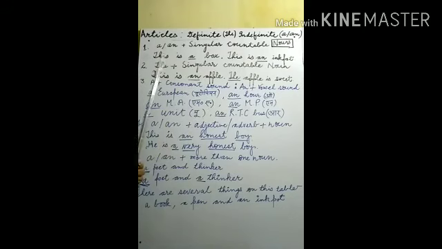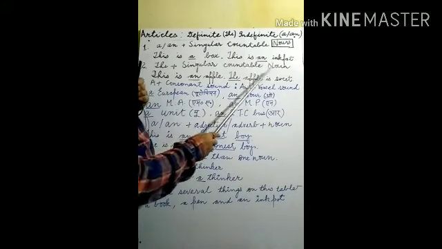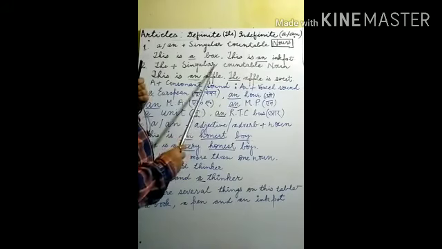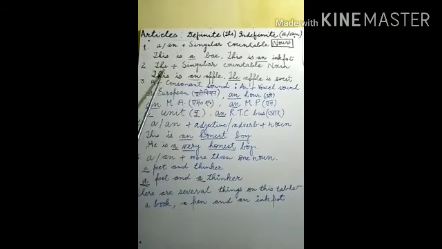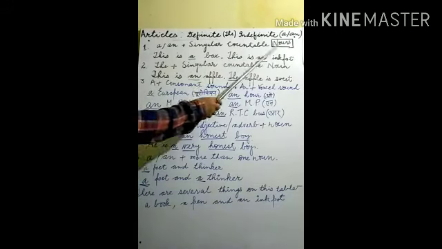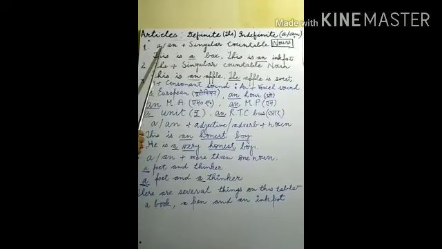Now the second use is there. If a singular countable noun is there, before that we can use the. The second rule is the plus singular countable noun. It means if a singular countable noun is there, we can use the also. Just before a singular countable noun we used a or an. What is the difference here? You may observe very minutely here.